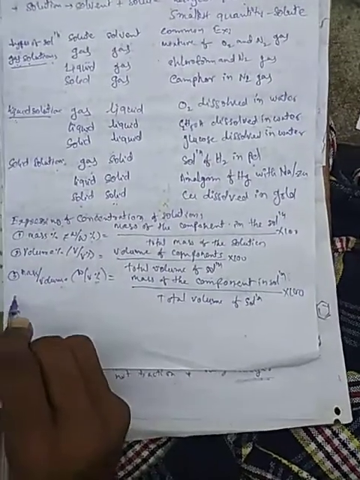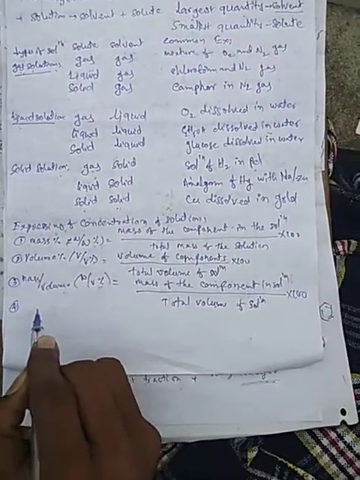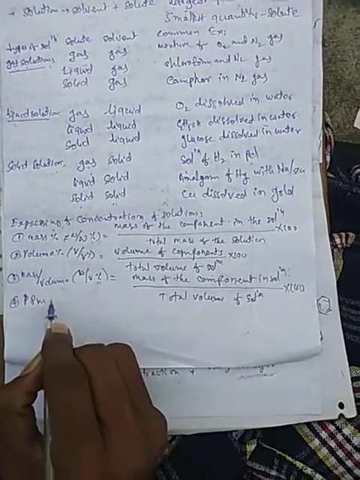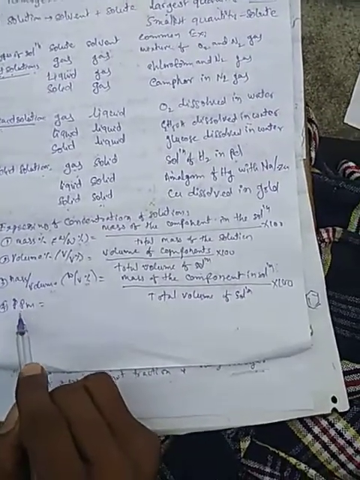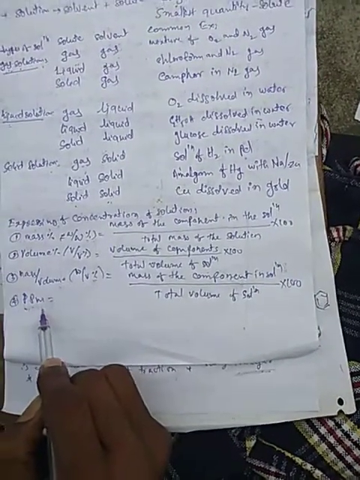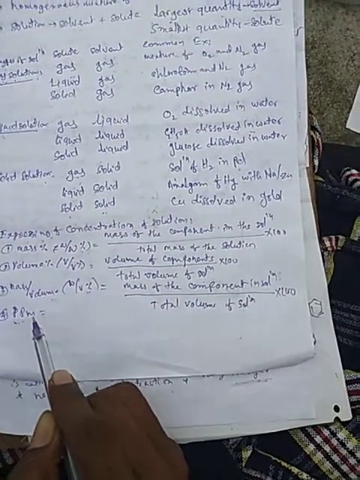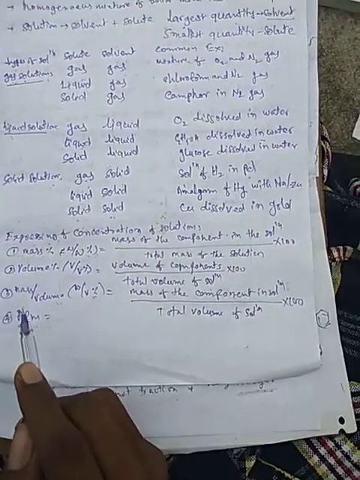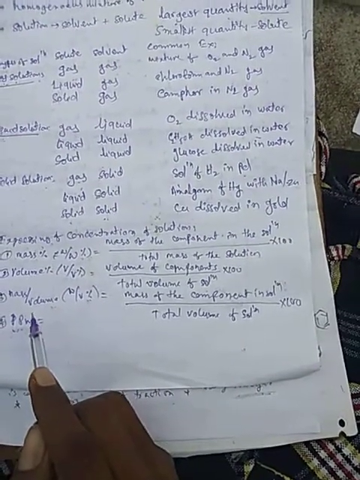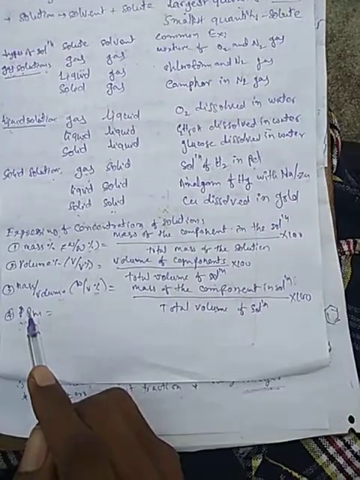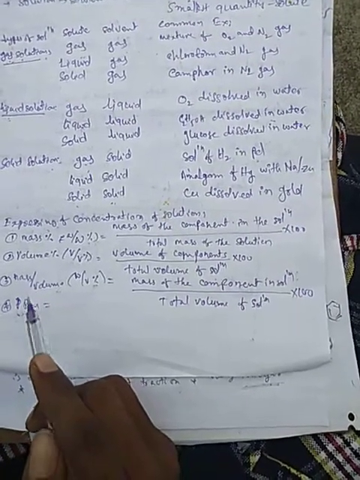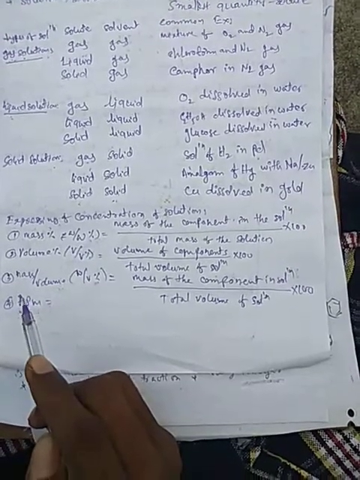Next one, the fourth one, is ppm. ppm is nothing but parts per million. ppm is a trace quantity. It is convenient to express the concentration in parts per million.